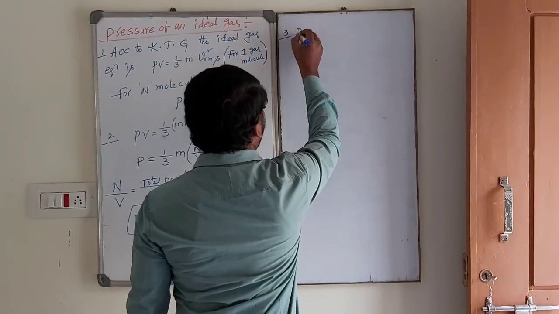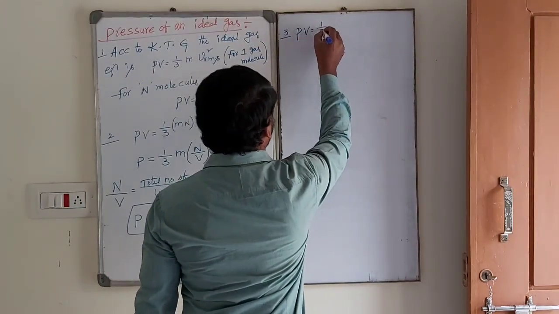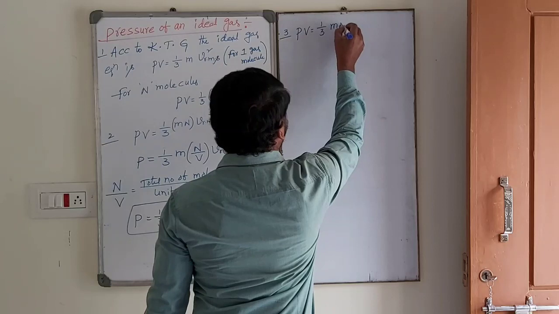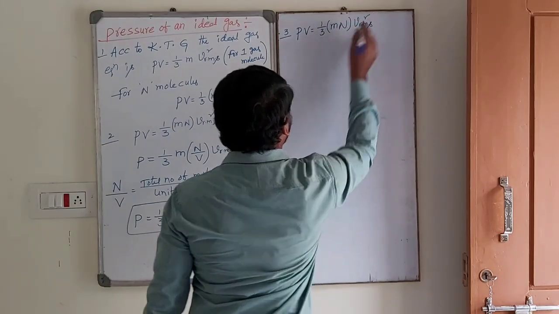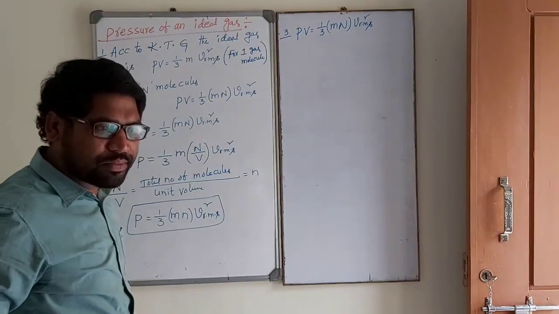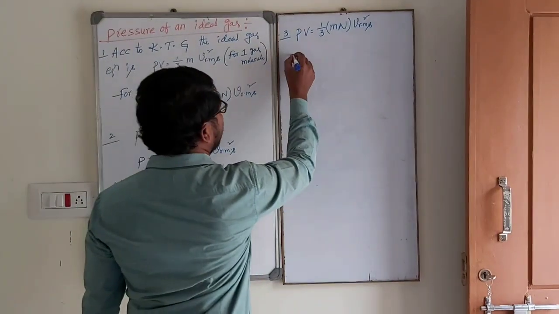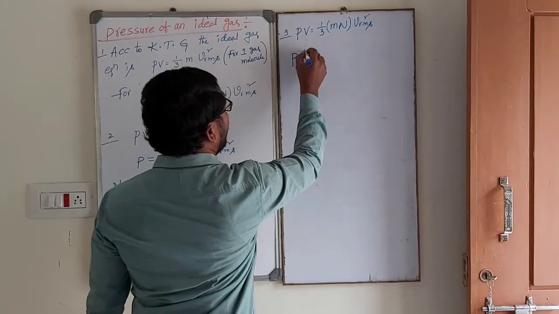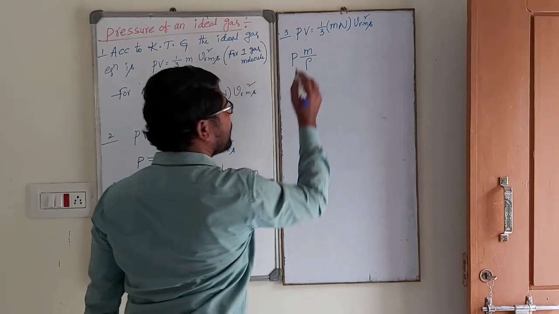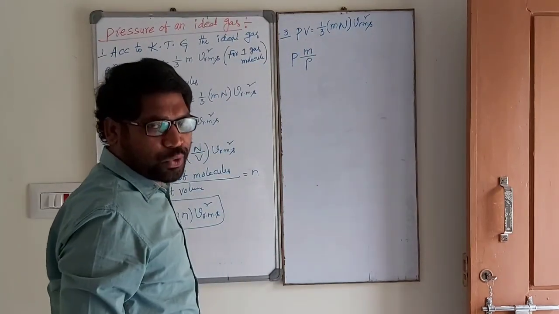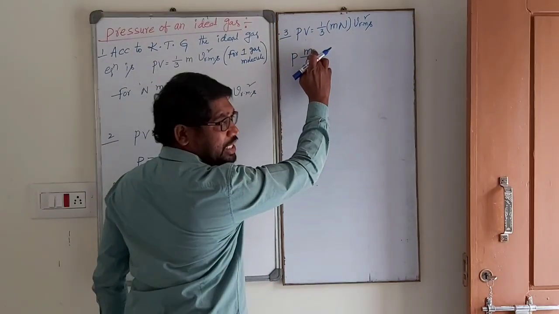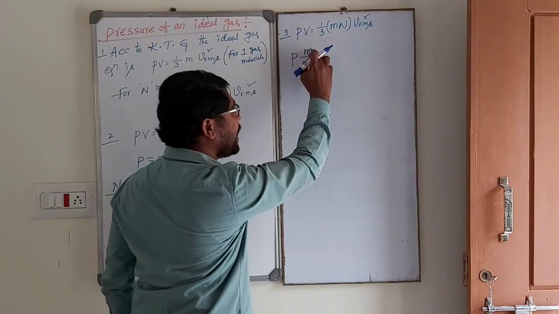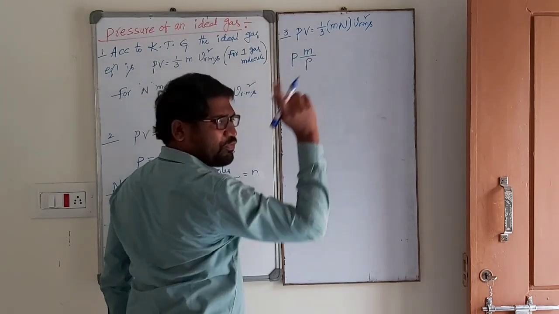PV is equal to 1 by 3 m capital N into VRMS square. What is volume? Volume is mass by density, we know that. Mass can be written as m into capital N. Volume is equal to mass by density; for one molecule, it is m, and here we have taken N molecules.